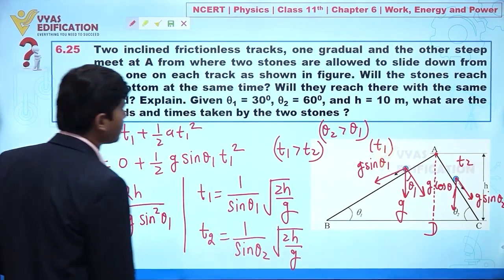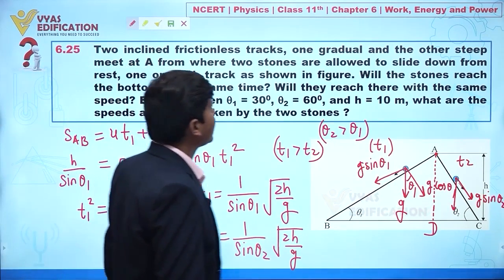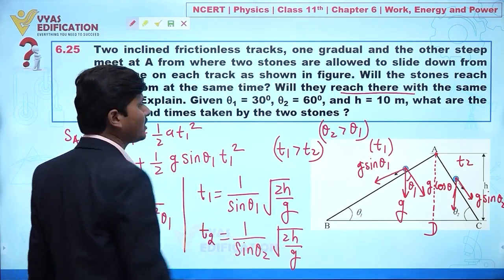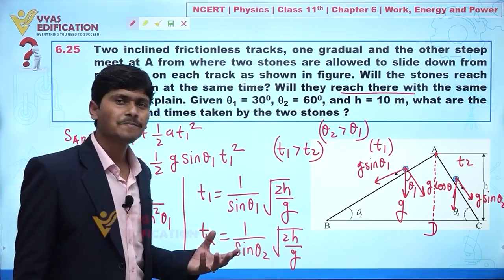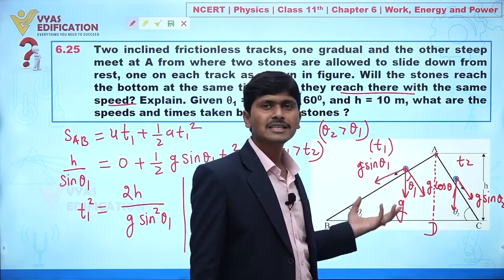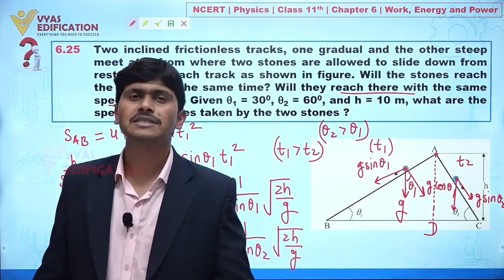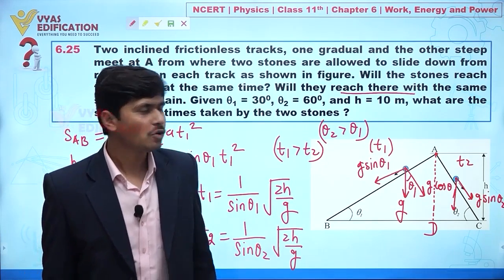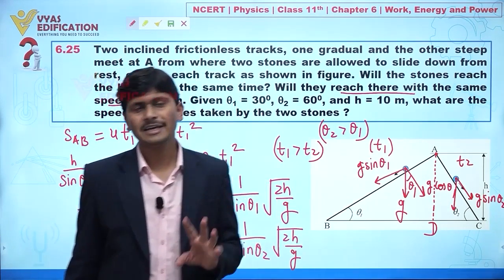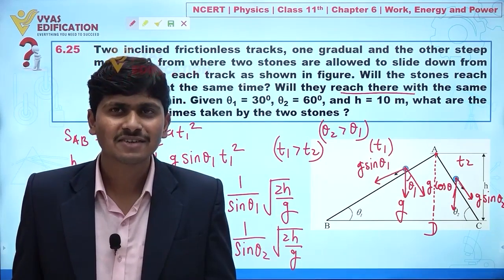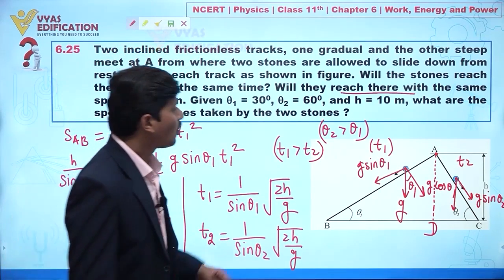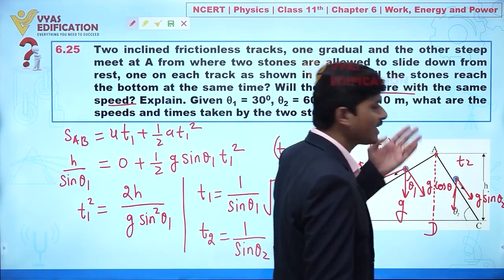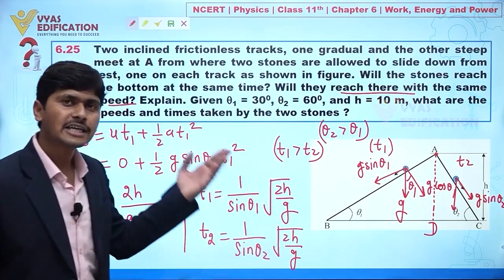So one thing is clear to us. Second, they are asking whether they will reach there with the same speed. For the speed, what can we say? Here the surface is frictionless, which means no non-conservative forces are acting. So we can apply conservation of mechanical energy. At point A, the stone is at a height h from the ground.